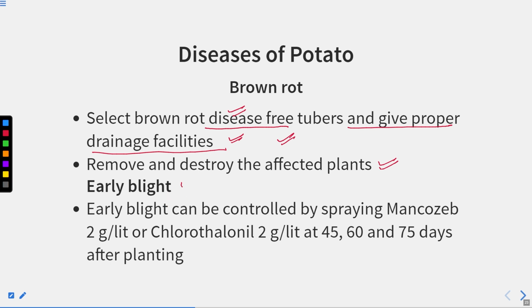Next disease is the early blight. Means there was a late blight, then there is an early blight. Blight occurs early in the season. So early blight can be controlled by spraying mancozeb 2 gram per liter or chlorothalonil 2 gram per liter at 45, 60 and 75 days after planting.